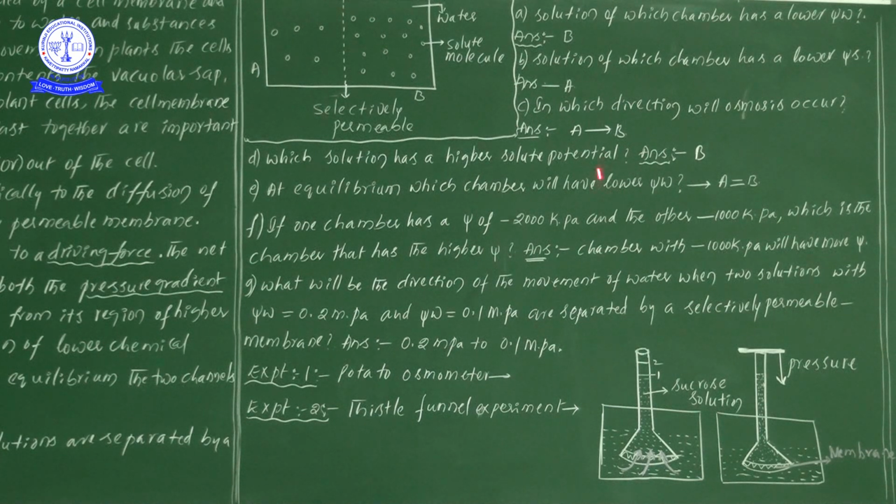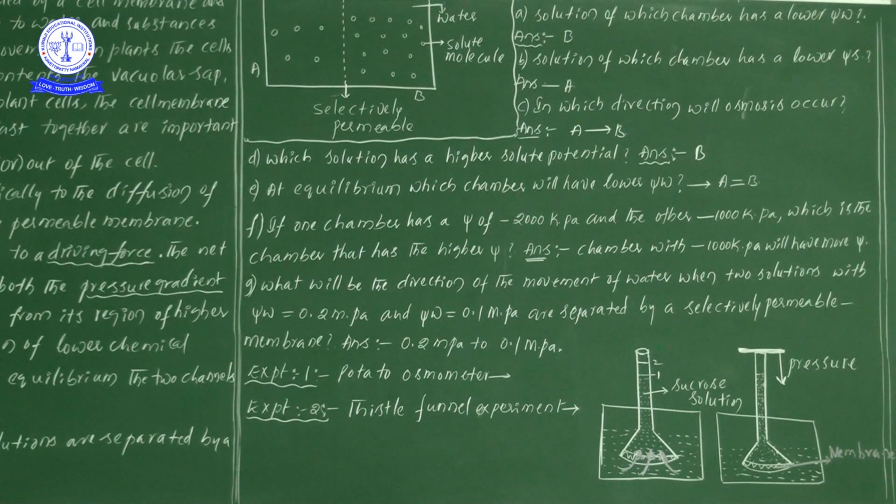But what we can observe is that at equilibrium both chambers will be equal. That's why A is equal to B. Chamber A will be equal to B, and chamber B will also be equal to A, vice versa. Why? That is mainly what we understand based on this phrase, at equilibrium. Now only we see this in the osmosis definition, no.